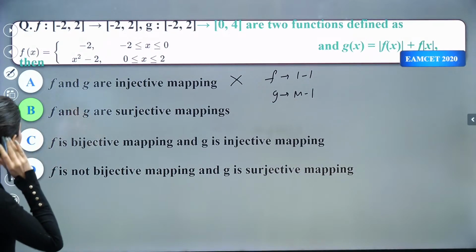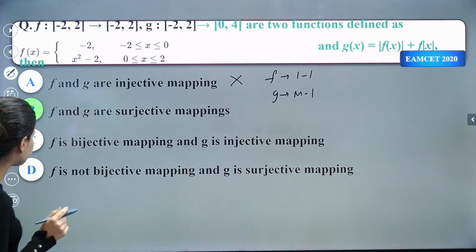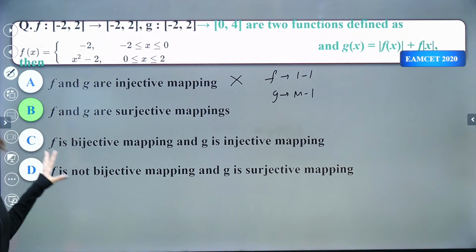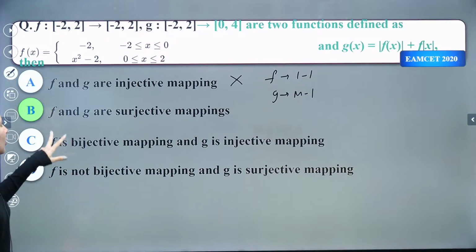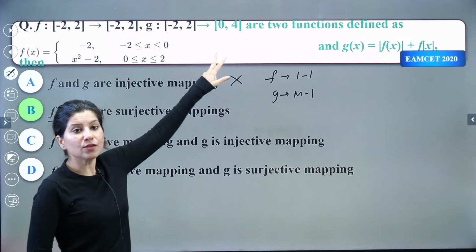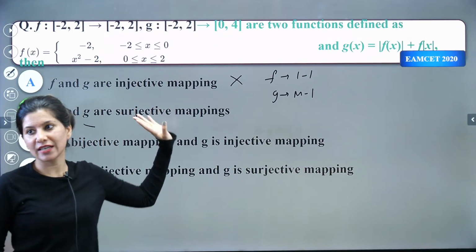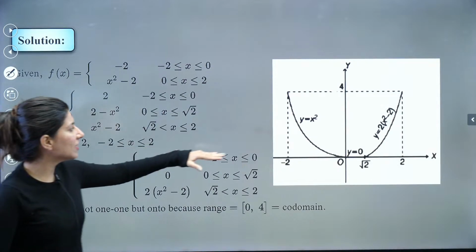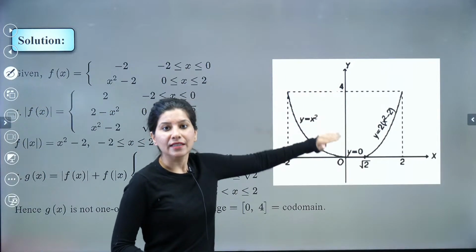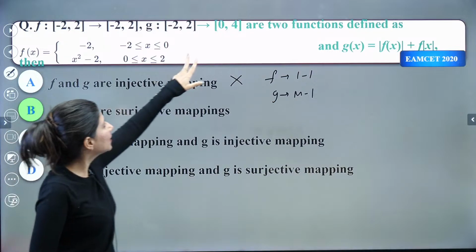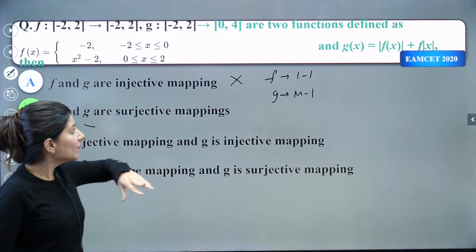Okay. And yeah. Now let's talk about the onto, the surjectiveness of f. So if I talk about surjective, f is also surjective and g is also surjective. Why? Because can you see codomain is matching with range, right? So f and g both are surjective. Why? Because clearly we can see that 0 to 4. The range of g(x) is 0 to 4, right? So 0 to 4 is the range of g(x). So g is surjective.